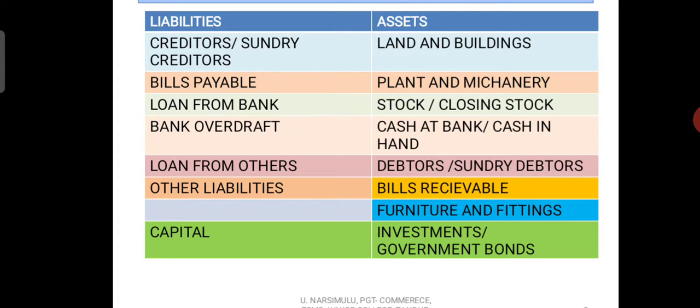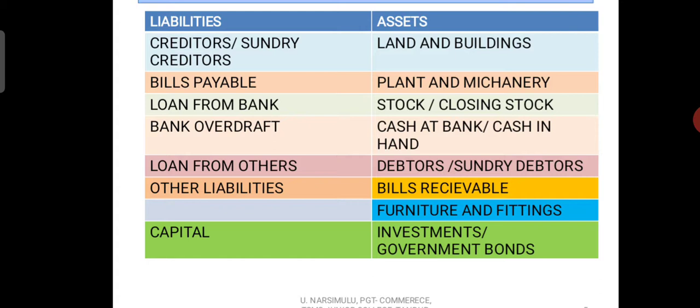So, land and buildings. The business organization may have land or building, so in the problem, if land or building is given, you treat them as an asset. Next, plant and machinery. Sometimes they may be given individually as plant value, and sometimes you may be given a combined value of plant and machinery. Then you identify that item as an asset.